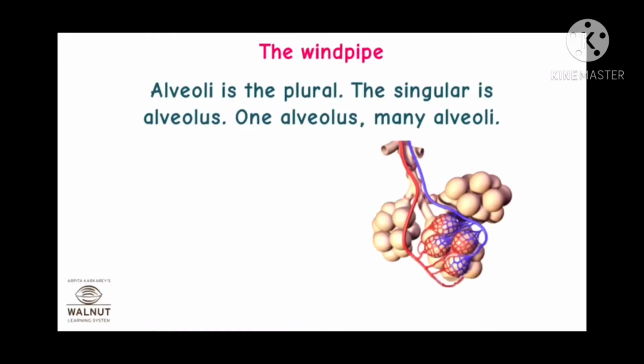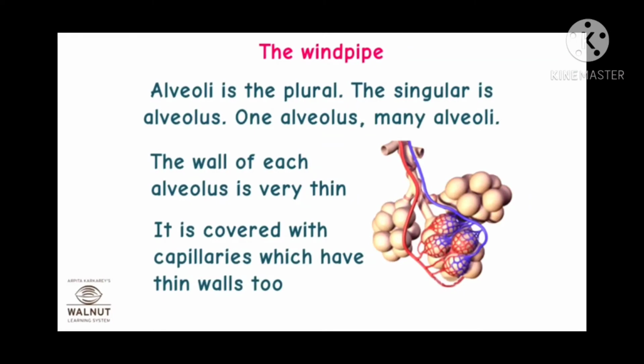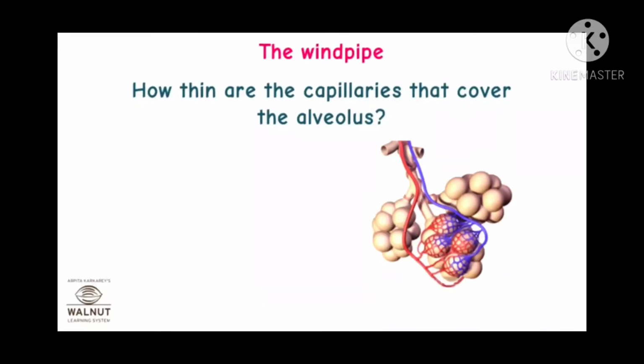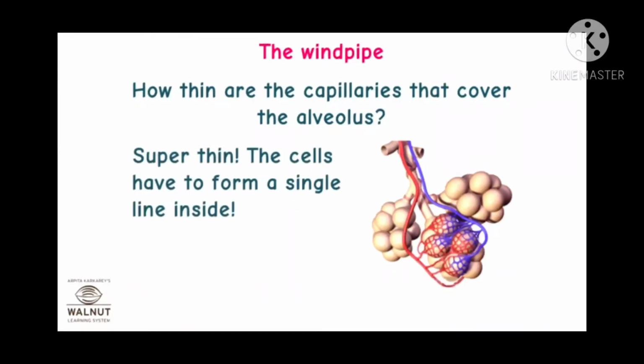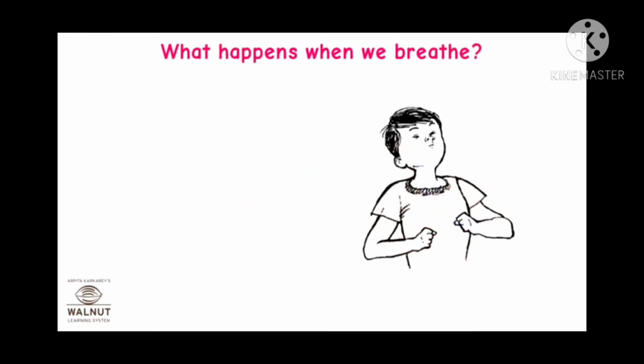Alveoli is the plural form. The singular is alveolus. One alveolus, many alveoli. The wall of each alveolus is very thin. It is covered with capillaries which have thin walls too. How thin are the capillaries that cover the alveolus? Super thin. The cells have to form a single line inside. The air can pass to and fro through these thin walls.